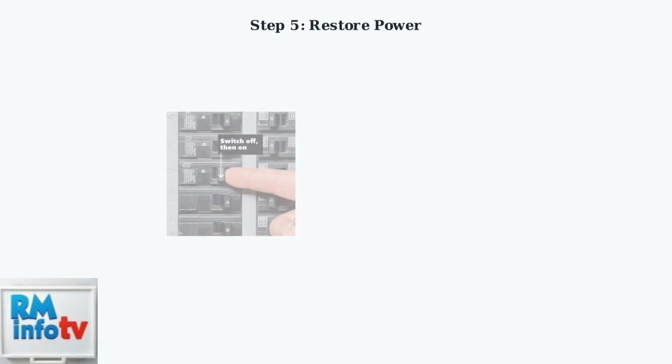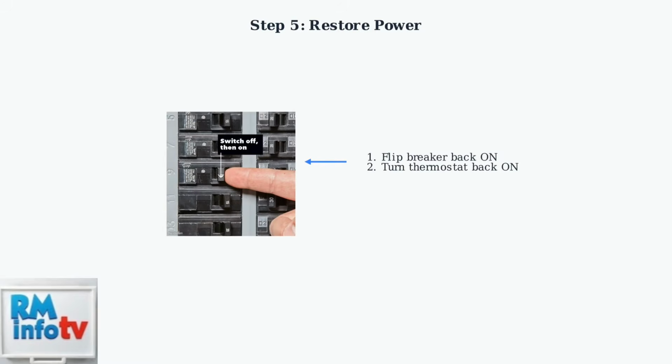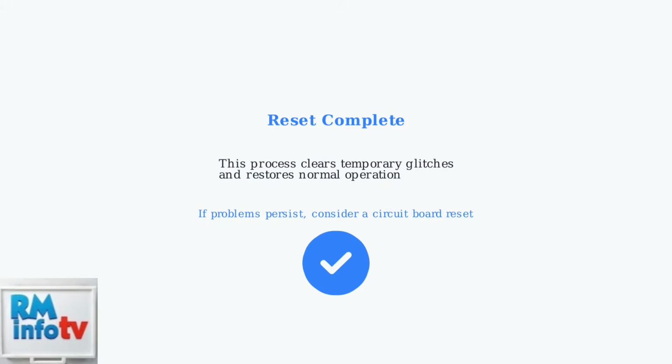After waiting, restore power by flipping the circuit breaker back to the on position. Then return to your thermostat and turn it back on. The reset is now complete. This process can clear temporary glitches and restore normal operation to your Coleman Mach air conditioner. If problems persist after this reset, you may need to consider a circuit board reset.